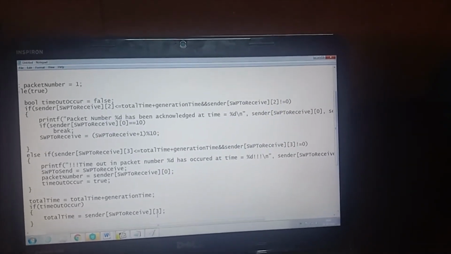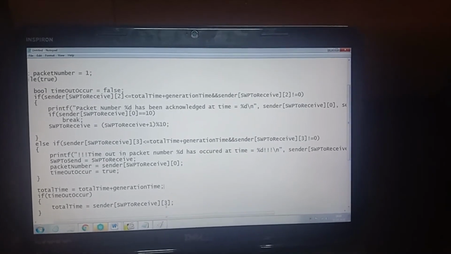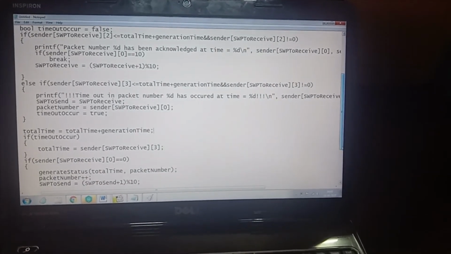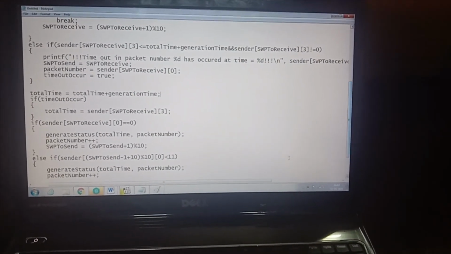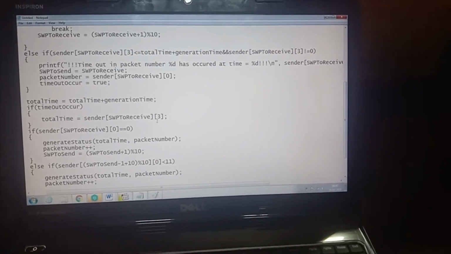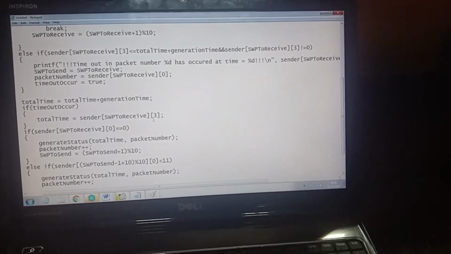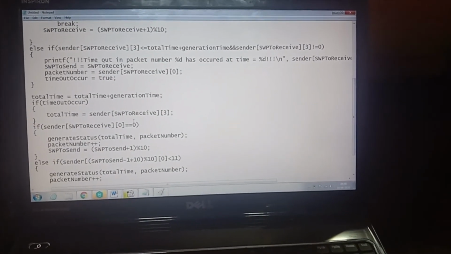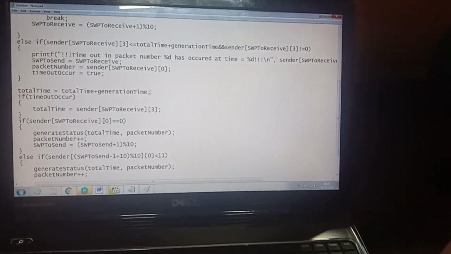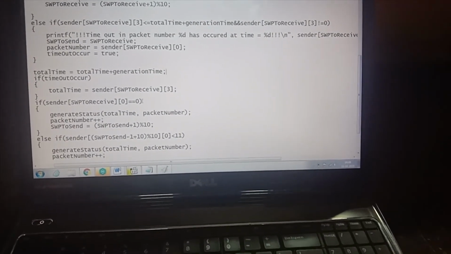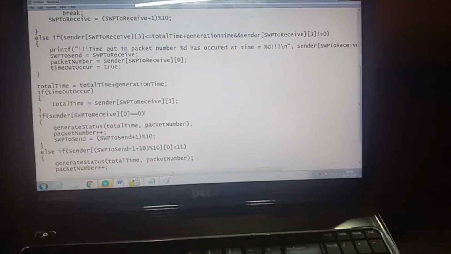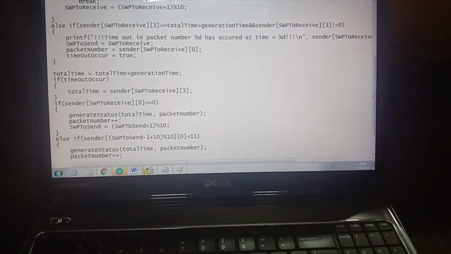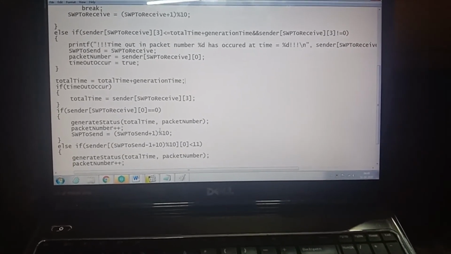Since the timeout time is stored in array position 3, whatever is the sliding window protocol to receive in the third position, that time will actually be the total time. So whatever timeout time has occurred, that will be the total time in case the timeout has occurred. So here, if sender SWT to receive of 0 is equal to 0, this line basically tells us that if it is the first packet, then initially it will be 0. So we call the function generate status and we pass total time and packet number,